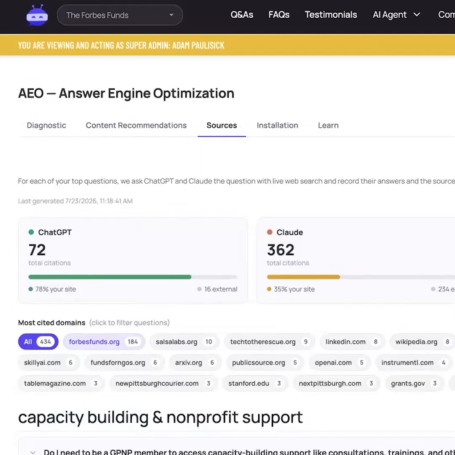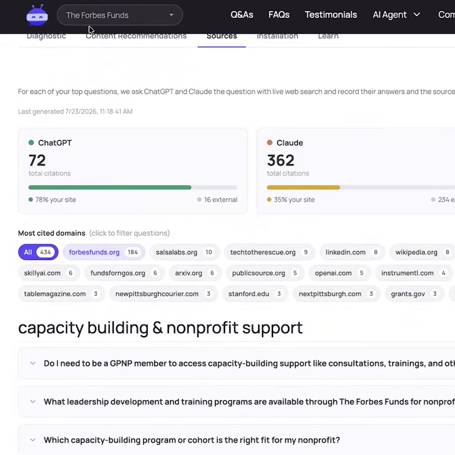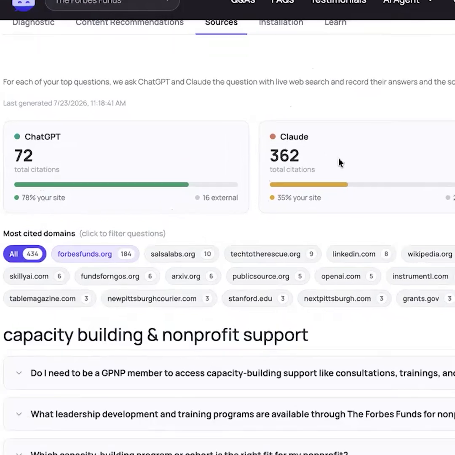Sources are then going to get really, really interesting and figure out which ones, when people are talking to, let's say, ChatGPT, are getting referred to sources about you or your content from your site. In this case, we see about 80% or 78% here, where about 16 or so sources are external. We don't see the same coverage necessarily in Claude, and this is through the lens of citations.